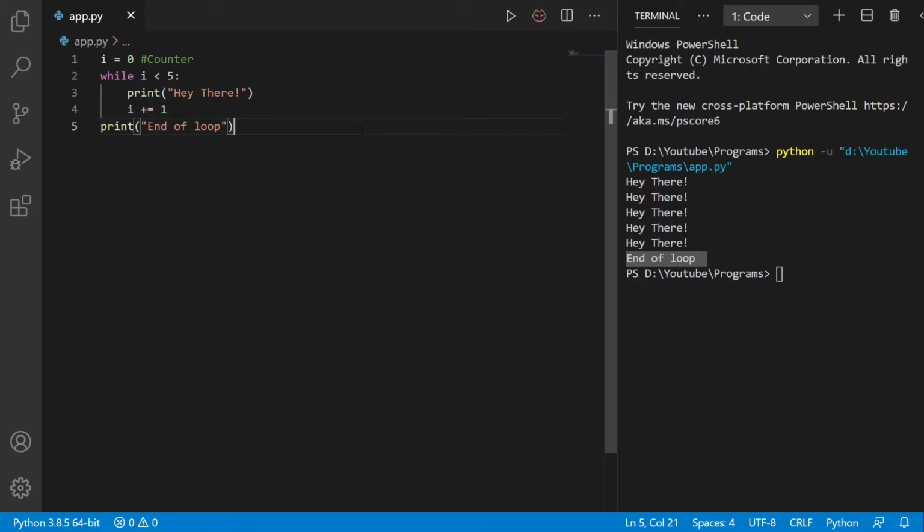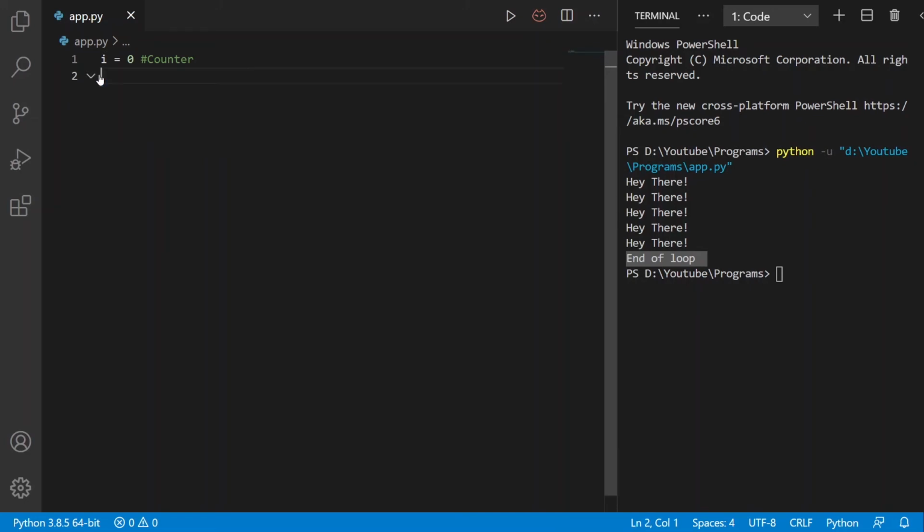Now we will see what a nested loop is. A loop within another loop is called a nested loop. So the outer loop encloses the inner loop. That means the inner loop is a part of the outer loop and must start and finish within the body of the outer loop. Remember that on each iteration of the outer loop, the inner loop is executed completely. Let's see an example here.